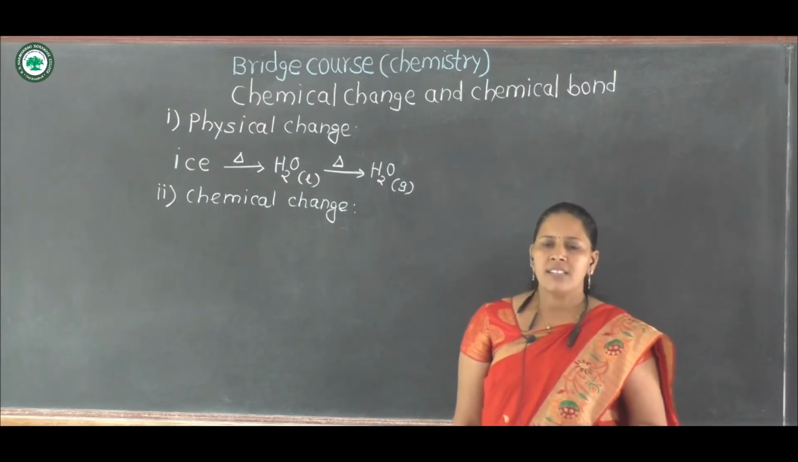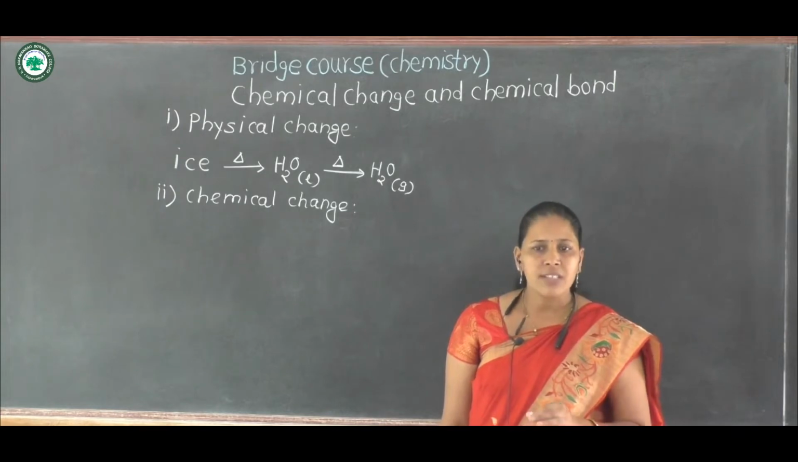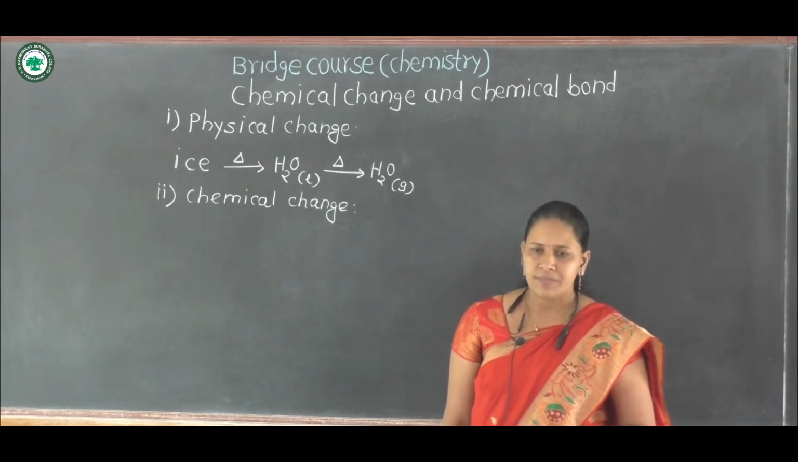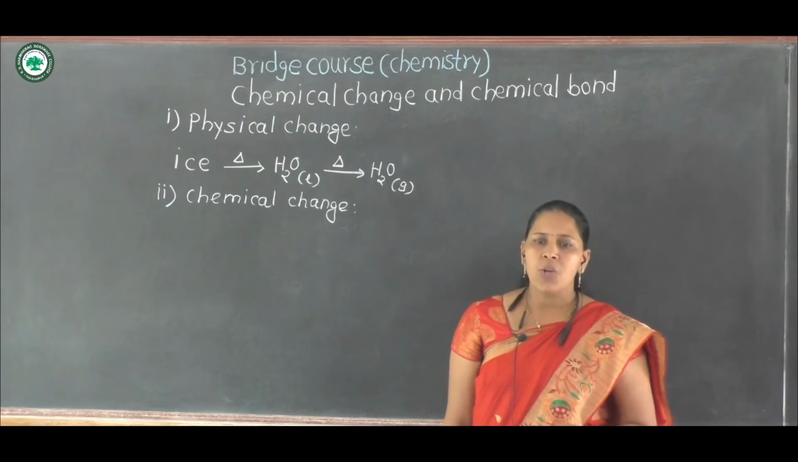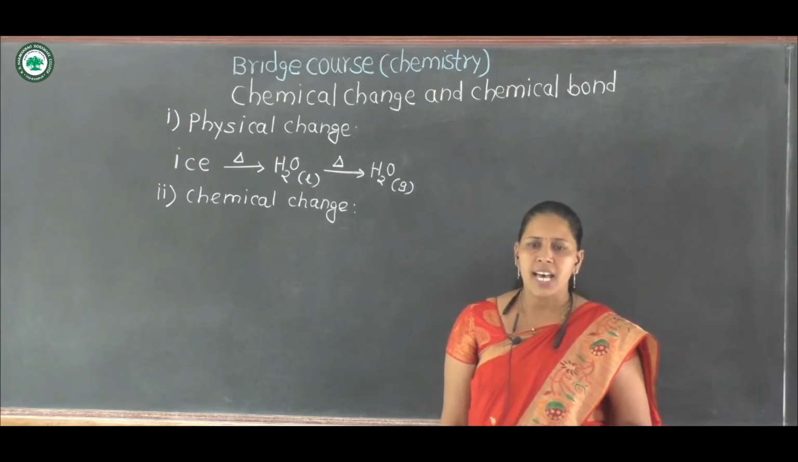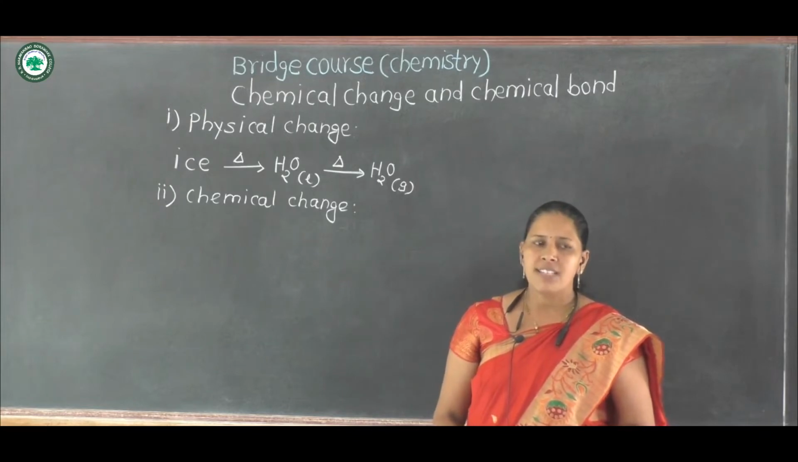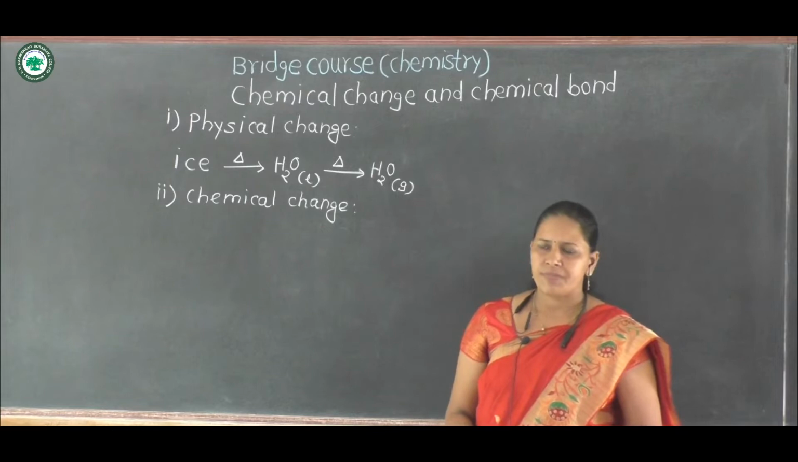Rusting of iron, that means लोखंडाचे गंजणे, हा पण एक केमिकल चेंज आहे. त्यानंतर दुधाचे दही होणे हा सुद्धा एक केमिकल चेंज आहे. त्यानंतर ripening of mangoes, ripening of bananas. These are examples of chemical changes that occur in your day-to-day life.